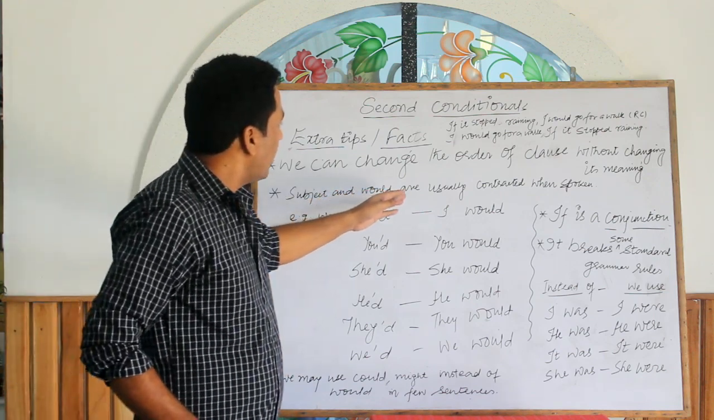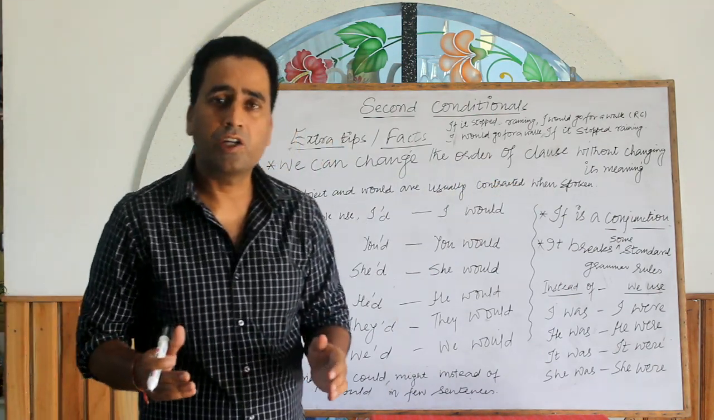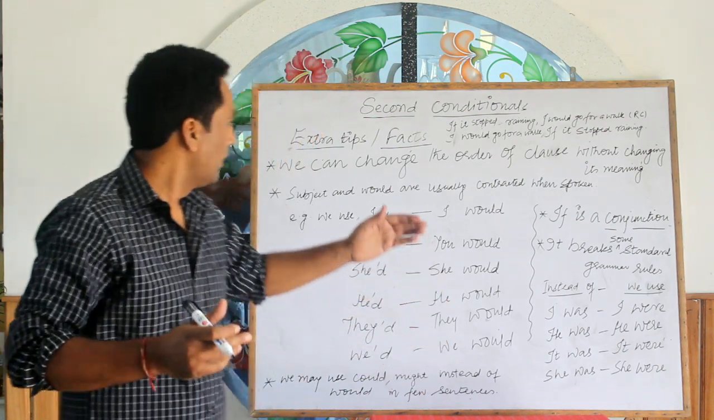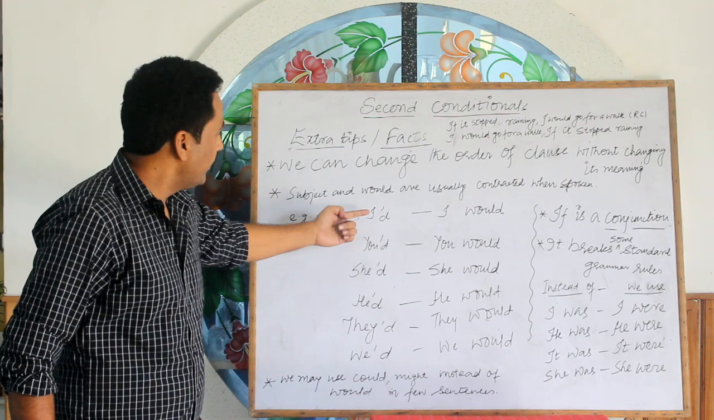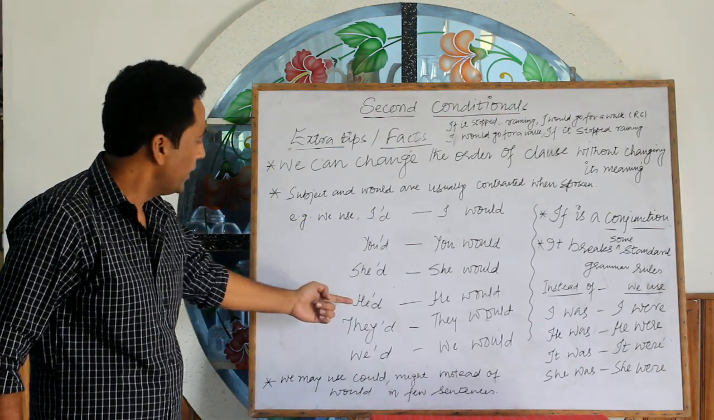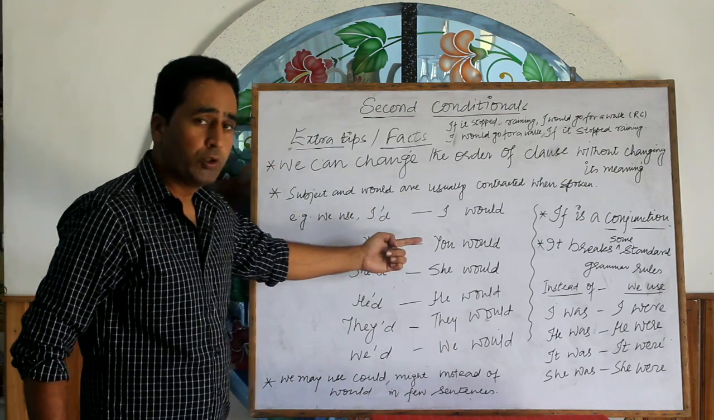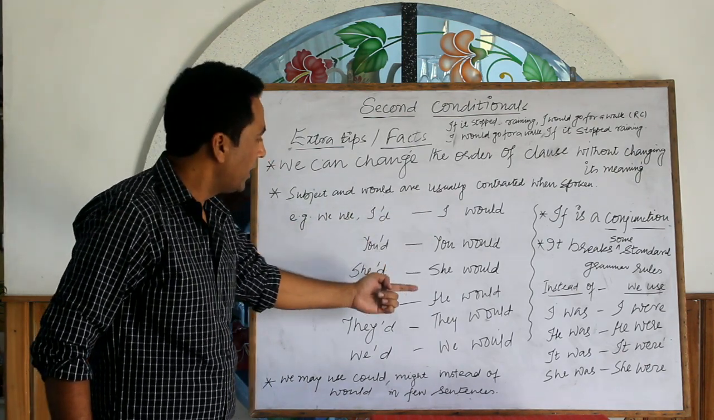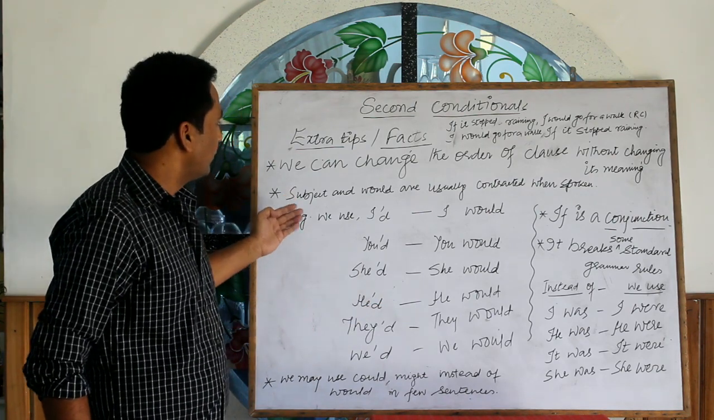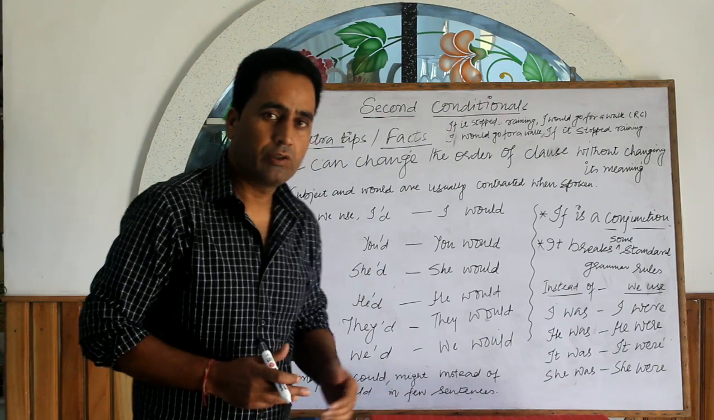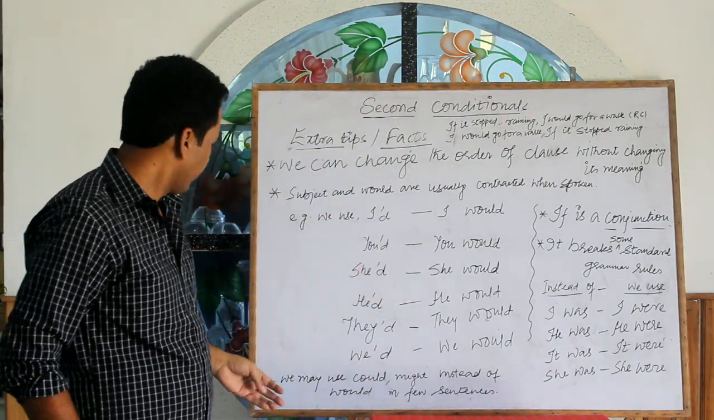Let us take another point. Subject and would are usually contracted when spoken. We use I'd, you'd, she'd, he'd, they'd, we'd instead of I would, you would, she would, he would, they would, we would. You can take a screenshot of this for your study purpose.